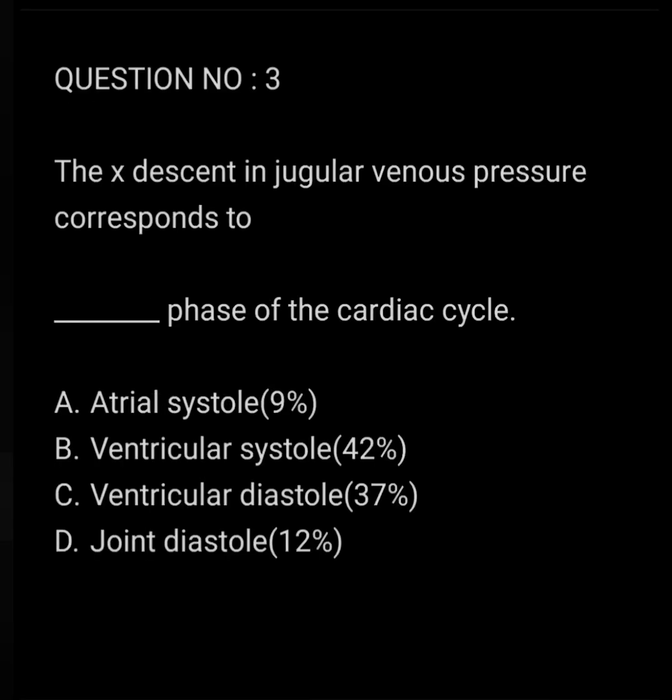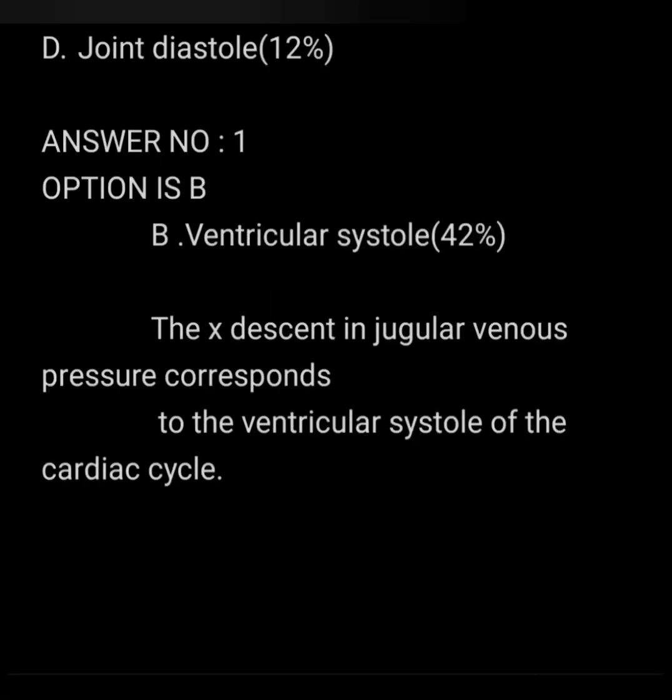The X descent of the JVP corresponds to dash phase of the cardiac cycle. A. Atrial systole. B. Ventricular systole. C. Ventricular diastole. D. Joint diastole. Answer to the above question is ventricular systole, option B.